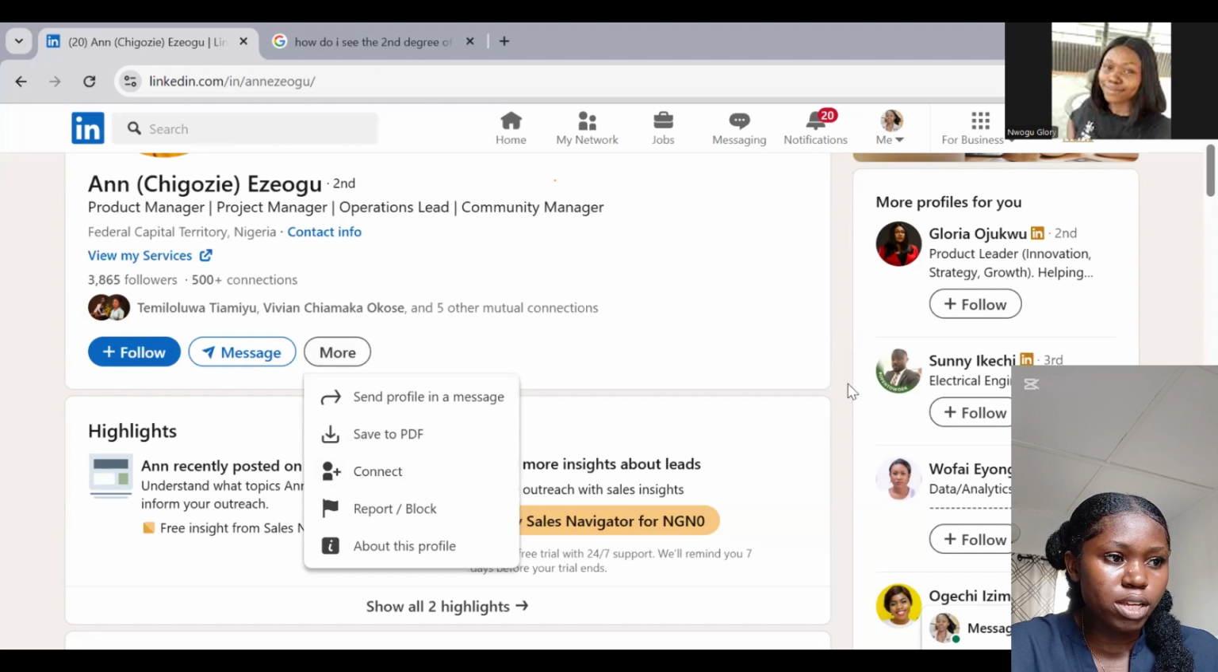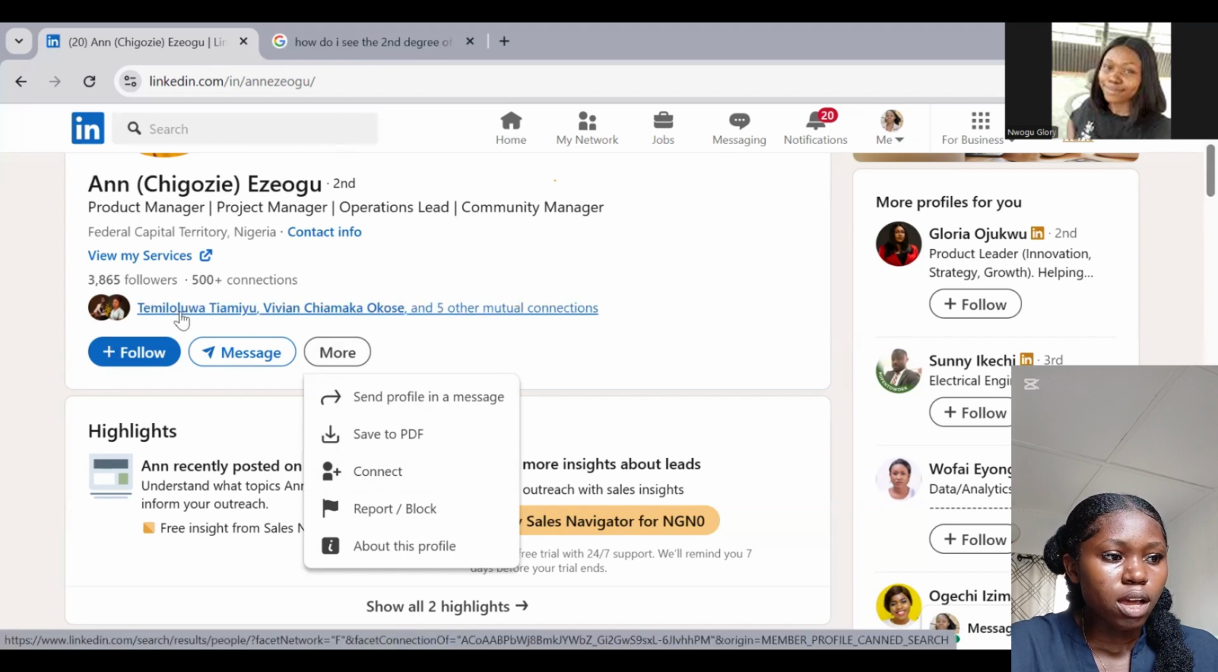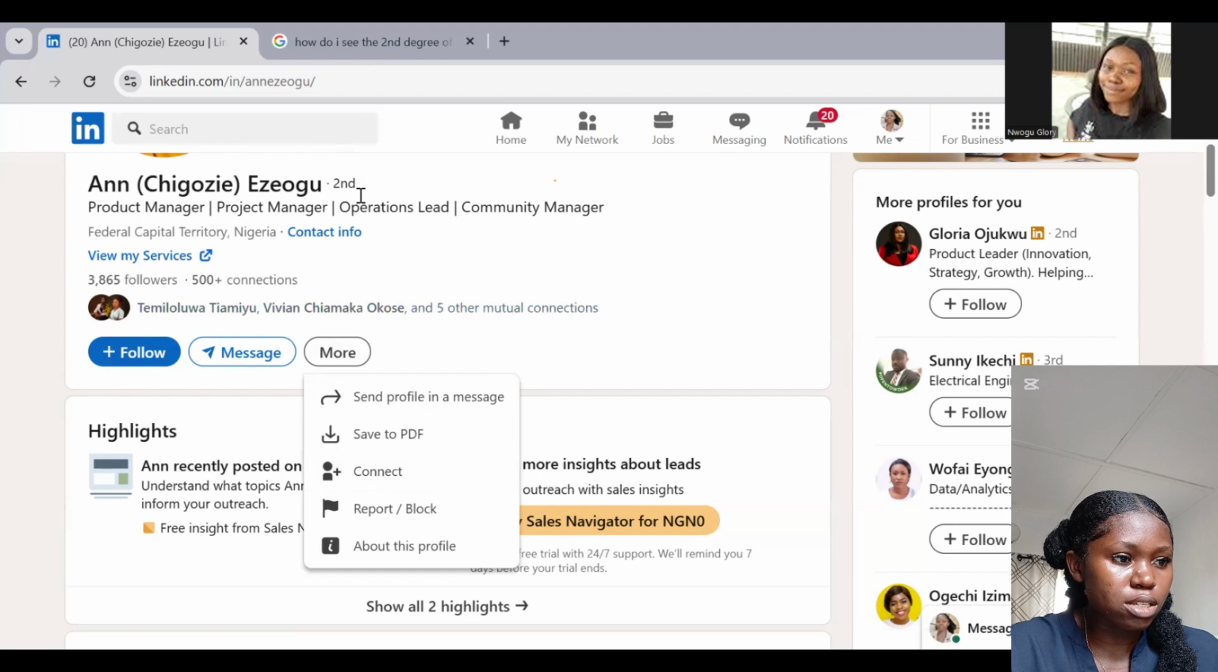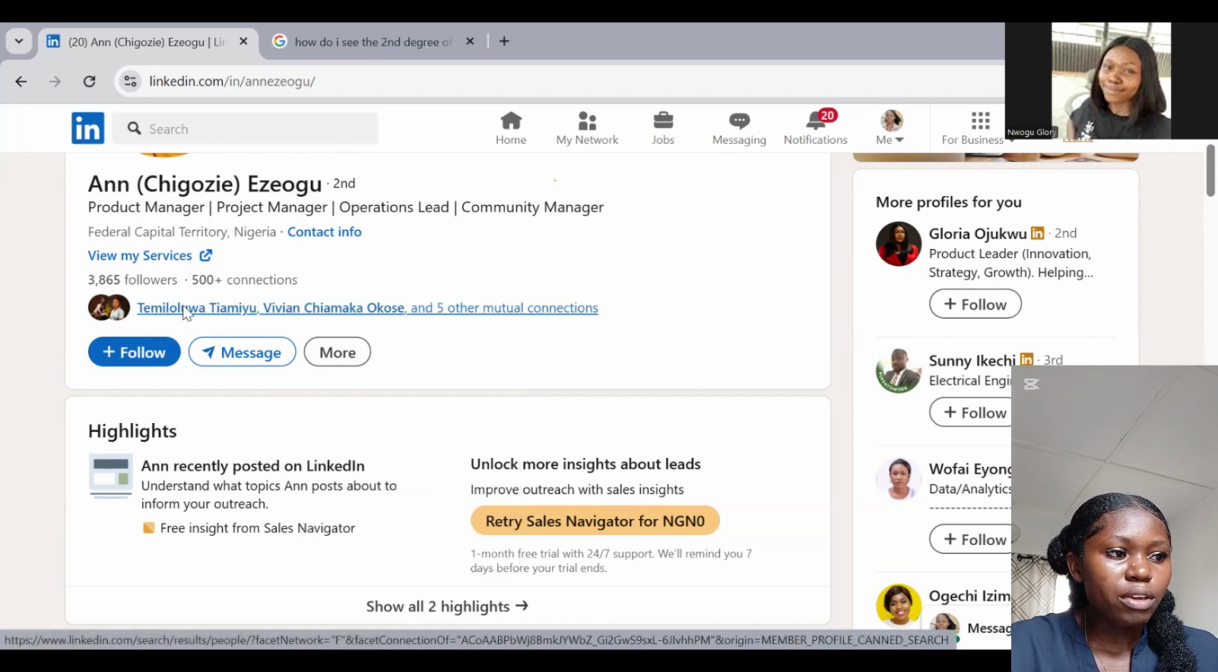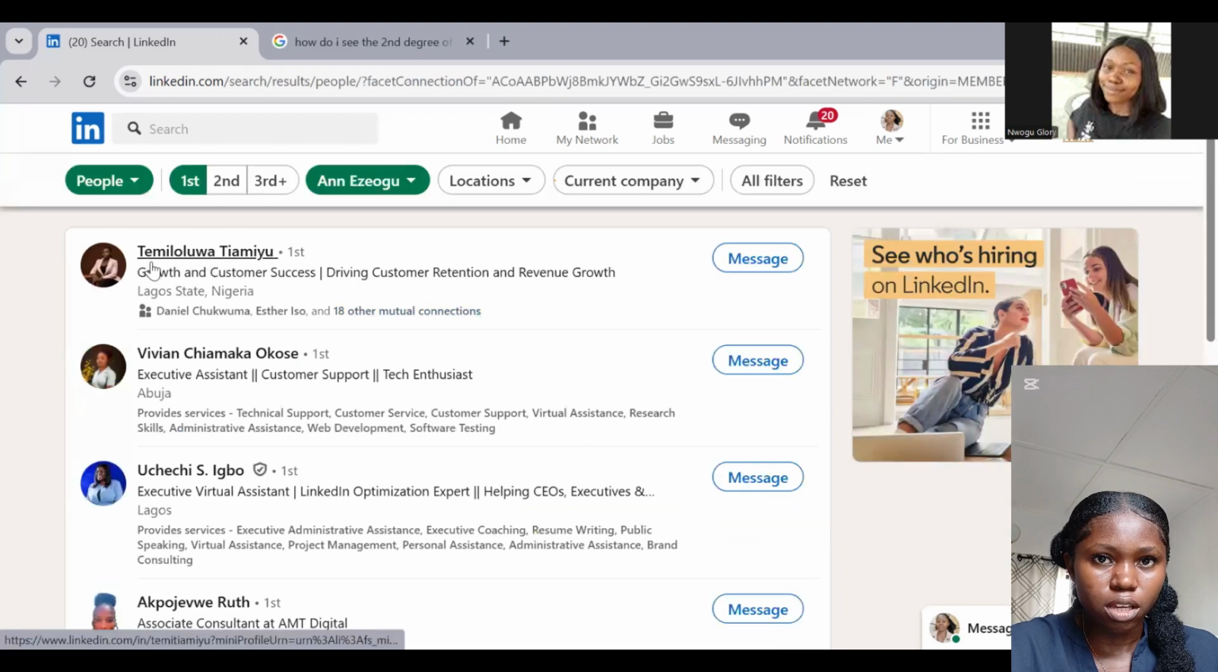I'm wondering why is there a second attached to her name. So I have a list of people here. LinkedIn is telling me, check out these people, Temi Lolua, and Vivian, and 5 other mutual connections. So these people basically would explain why there's a second degree of connection to Anne's name. Let's click on see. For example, we click on Temi Lolua. Now you can see that Temi Lolua has first here. So this means I'm directly connected to Temi Lolua, right?